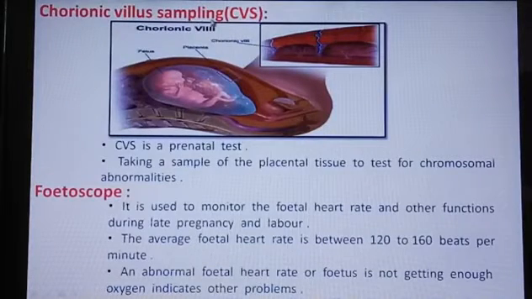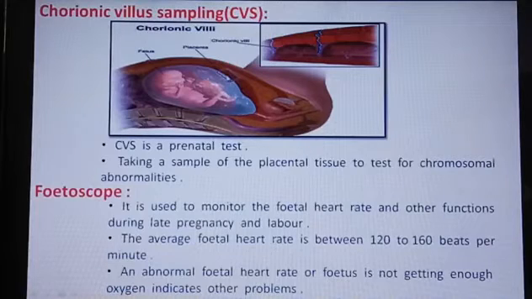Chorionic villus sampling, CVS. Here in the procedure, like the amniocentesis method, chorionic villus sampling is also a prenatal test. Here, instead of the amniotic fluid, the sample is taken from the placental tissue for chromosomal abnormalities. What is it? Taking a sample of the placental tissue to test for chromosomal abnormalities. As in amniocentesis, but the sample is not taken from the amniotic fluid, it is from the placental tissue.